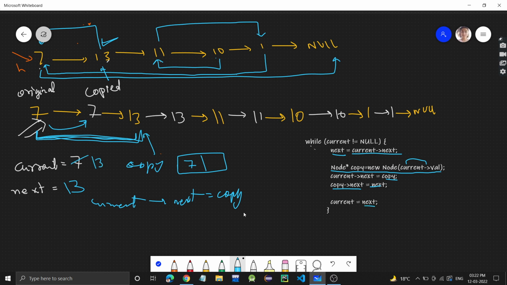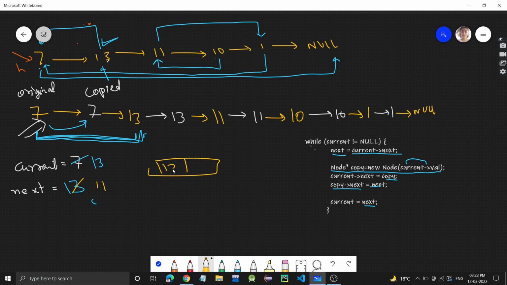So again what we need to do is make the copy of this 13 node and connect it with this 11. Same thing, we will do again. So see, current is not equal to null. Yes, 13 is not equal to null. 13's next is 11. We will store that in next and we will make a copy of this 13 node. The copy is created, and that copy we will store in 13's next. And copy's next is 11.